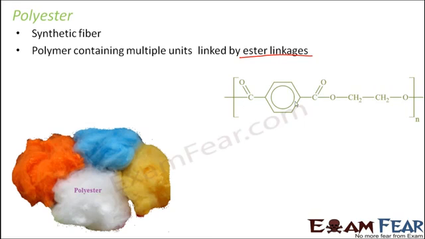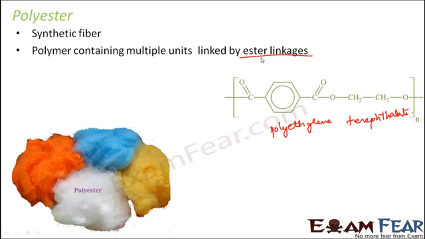So this particular structure which you see, it is for polyethylene terephthalate. So that is, this structure is for polyethylene terephthalate. Now again, depending upon the composition, there are many types of polyester. Not one single polyester exists.